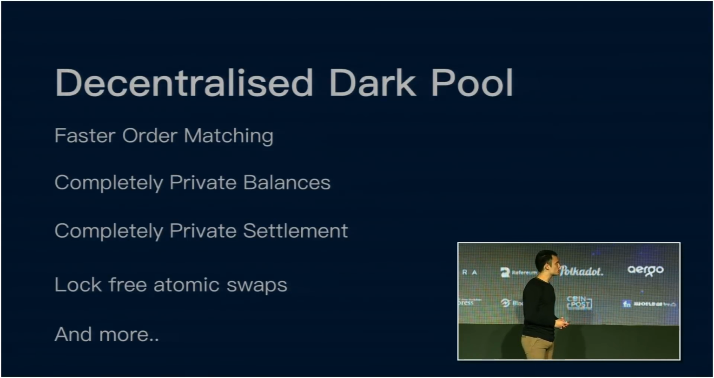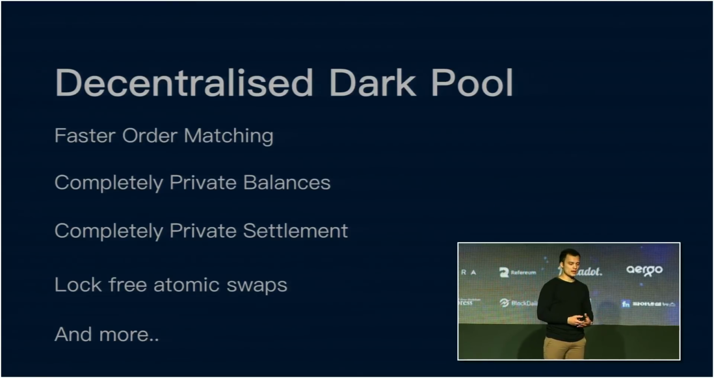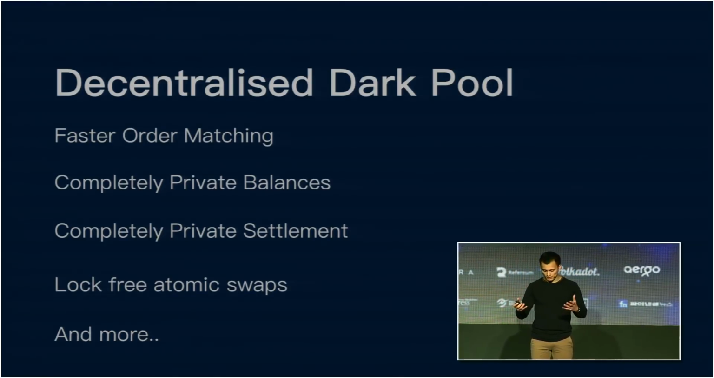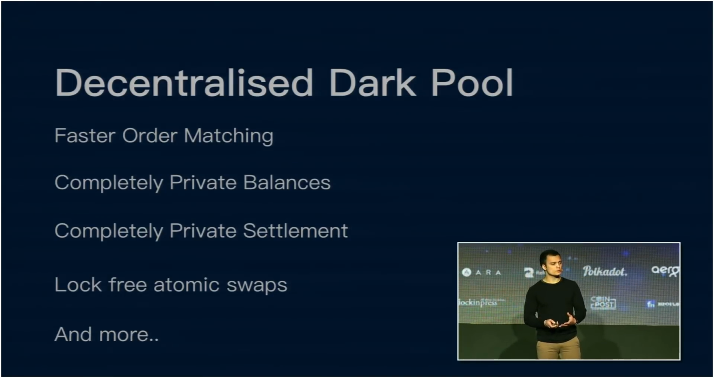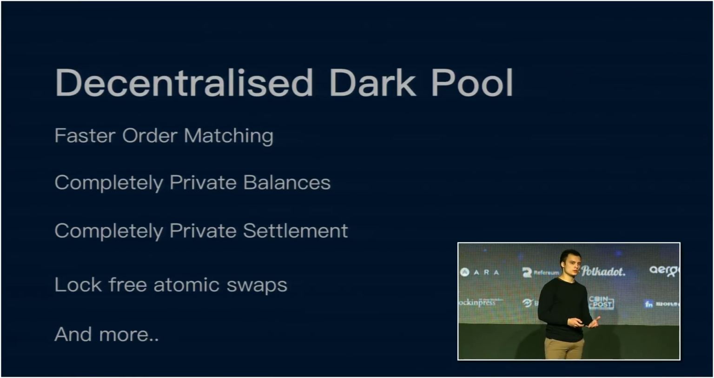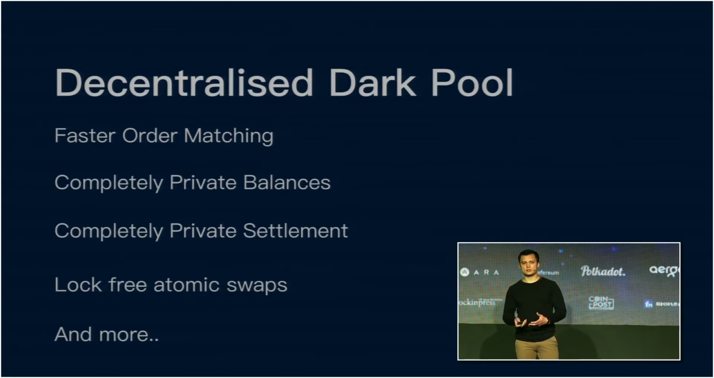So using Ren Virtual Machine, we're able to improve upon the decentralized dark pool that we've built. Now, we've already built this thing, the dark pool, and it's available now on mainnet, and you can trade there at ren.exchange. But using Ren Virtual Machine, we can take this even further. We can provide a faster order matching engine. We can provide completely private balances. Before traders even open their orders, we can verify that they have the balances necessary, and we can do this without the traders having to reveal their balances.